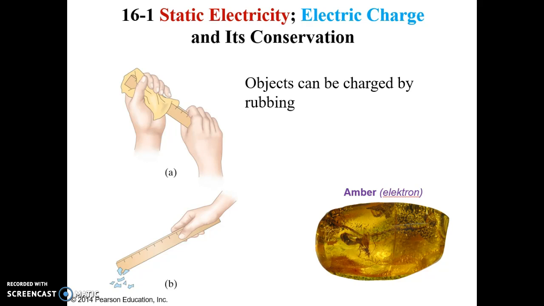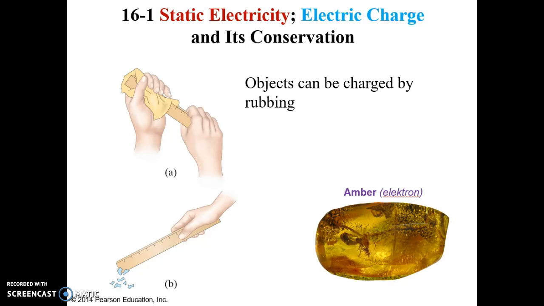Amber is a petrified tree resin, and the ancients knew that if you rub a piece of amber with a cloth, the amber attracts small pieces of leaves or dust. A piece of hard rubber, a glass rod, or a plastic ruler rubbed with a cloth will also display this amber effect, or as we call it today, static electricity.